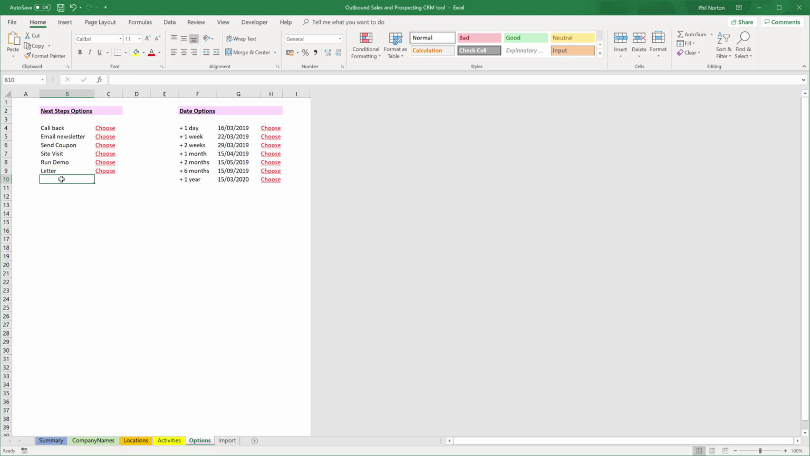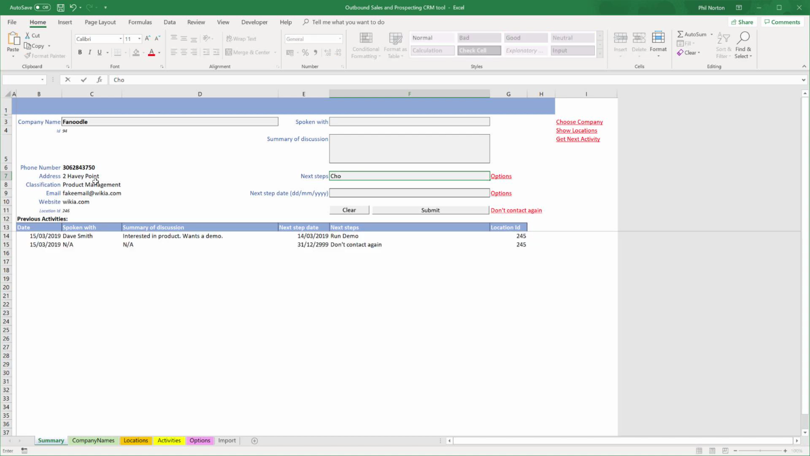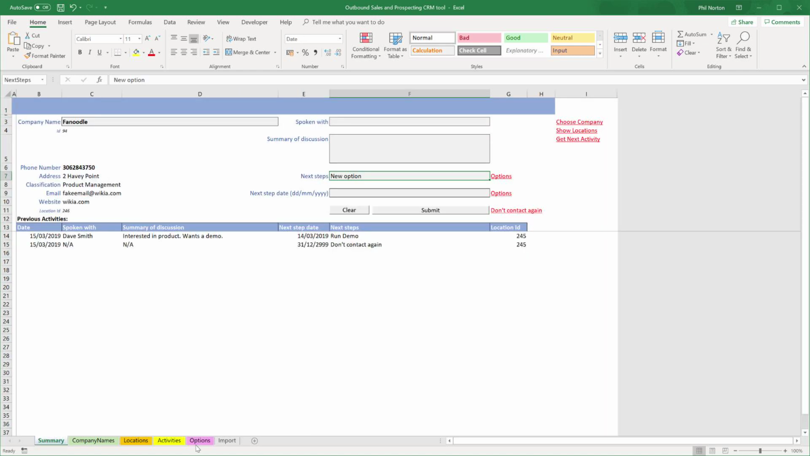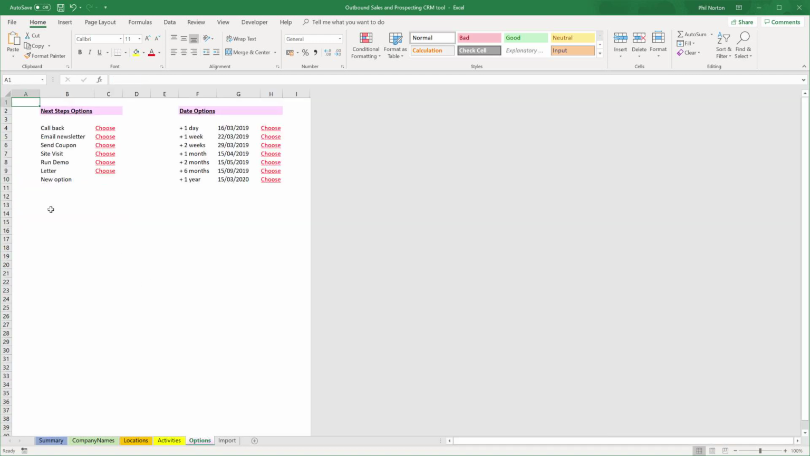You can also, if you want to add a new one, so let me just add in a new option. Now the way you add in a new one is you type into that column there, and then you just type the word choose. Sorry, I pressed enter before I was ready to. That's become a link now. Okay, so the key really is that you need the word choose written in red text in here,